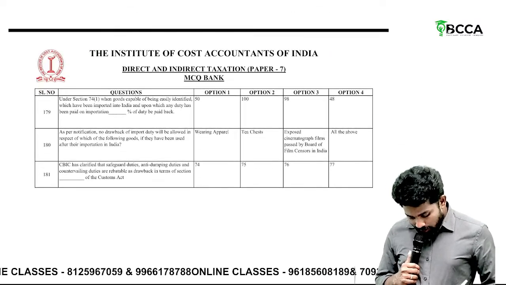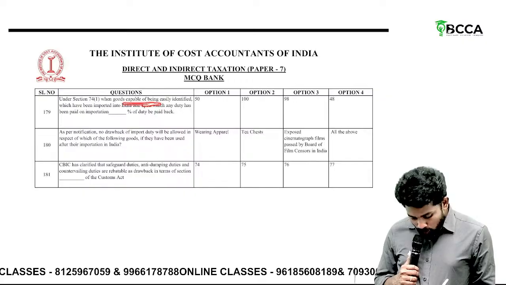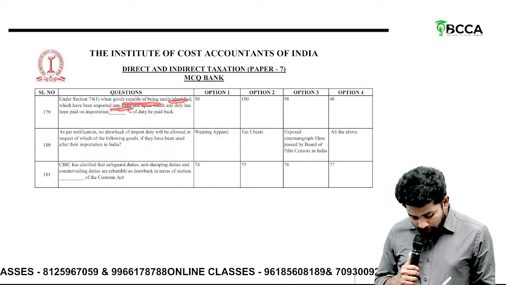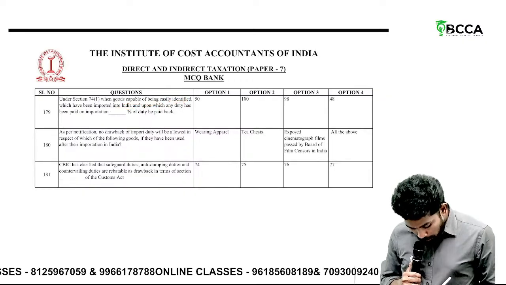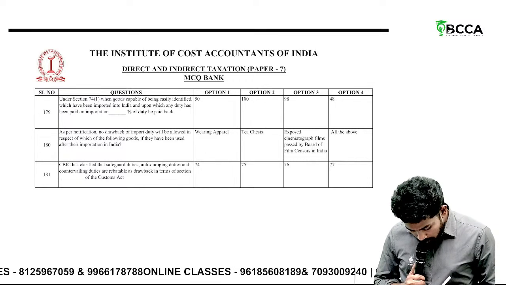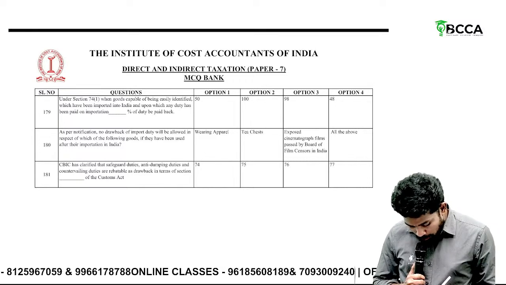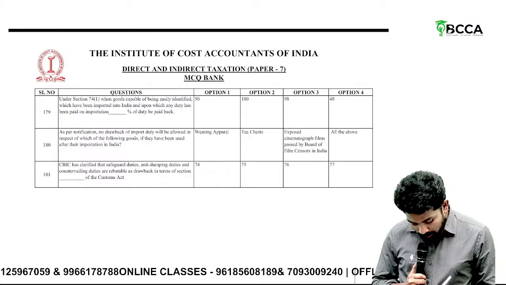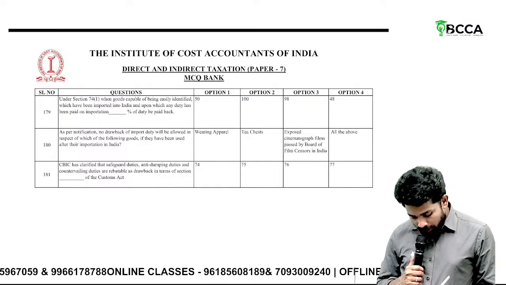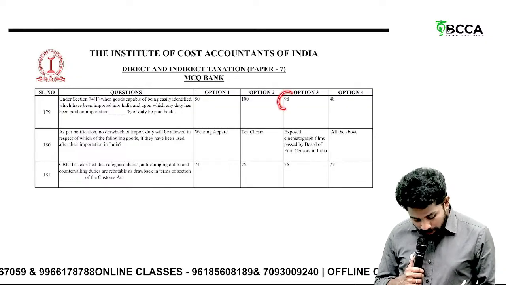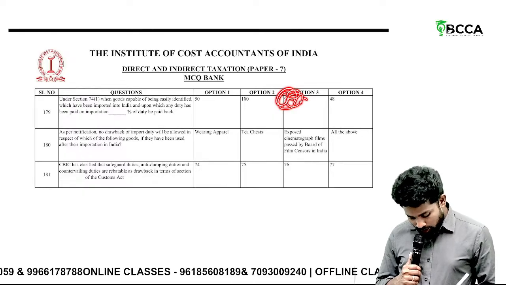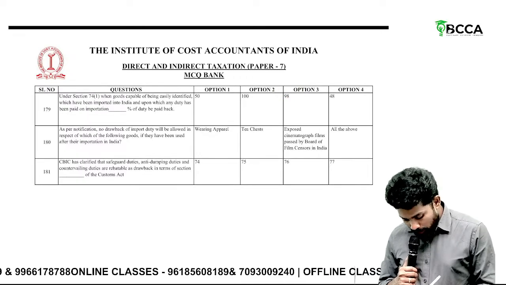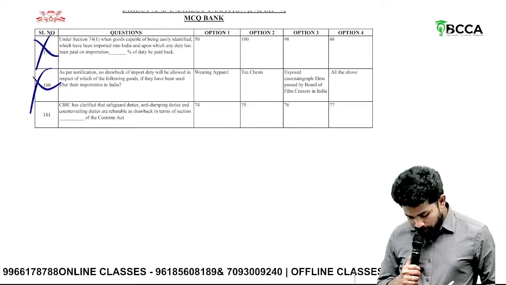Then under section 74, when goods are capable of being easily identified, the total duty paid on importation, dash percentage, sir, maximum how much of duty will be given as duty drawback? 98%. Sir, these three, this is not applicable for you.